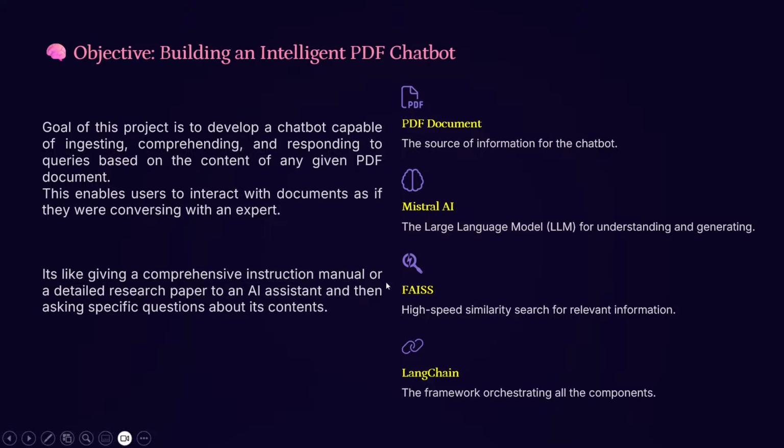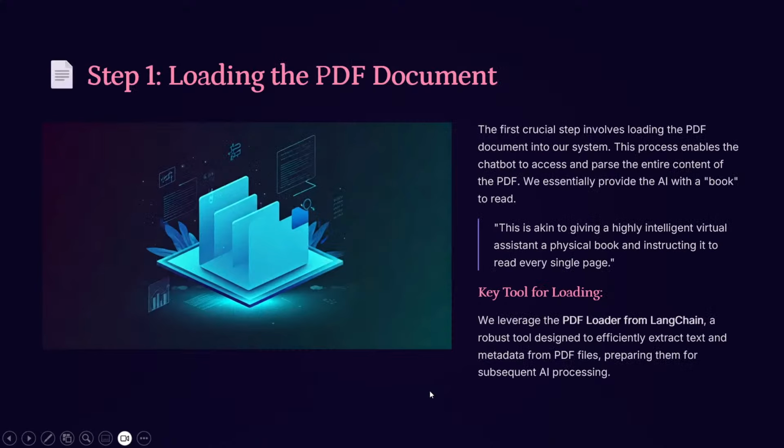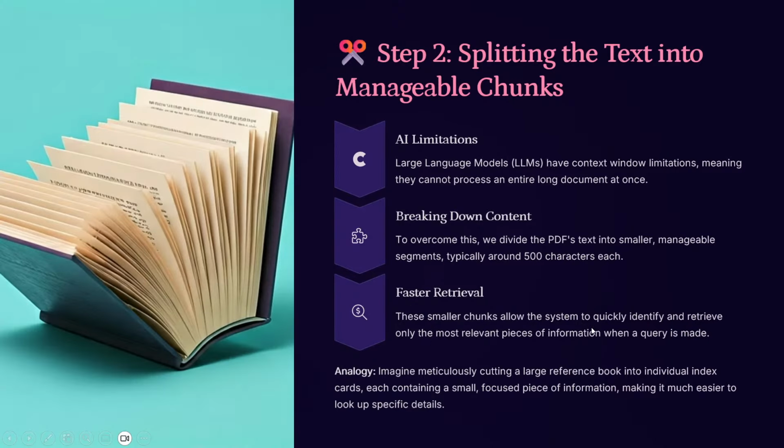So these are the technologies we used: FAISS, LangChain. I explained loading the PDF document by using PyPDF. That's one of the important steps. Then why did we split? Why did I use the character text splitter? So we talked about chunks. Our AIs generally have limitations, like I was telling. So to overcome this, we are breaking it down into 1,000 characters, 500 characters, and so on.